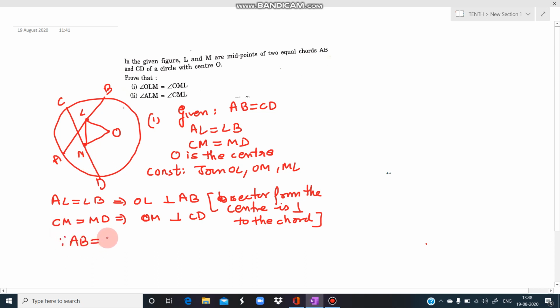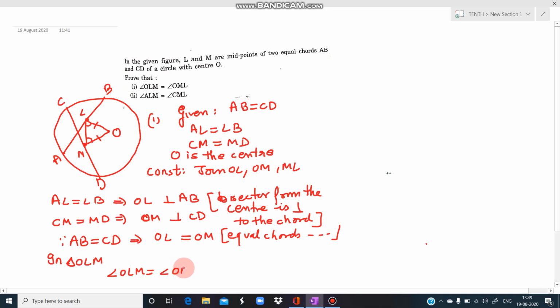Since AB is equal to CD, this means OL is equal to OM. What is the reason here? If two chords are equal, then their perpendicular distance from the center is equal. You can write the reason also: equal chords are equidistant from the center. Now we take the triangle OLM. Triangle OLM में OL, OM के equal है, तो इसका मतलब है इसके opposite जो angles होंगे they will also be equal. Angle OLM is equal to angle OML. Why? Because OL is equal to OM.